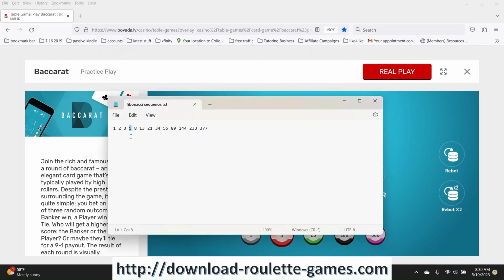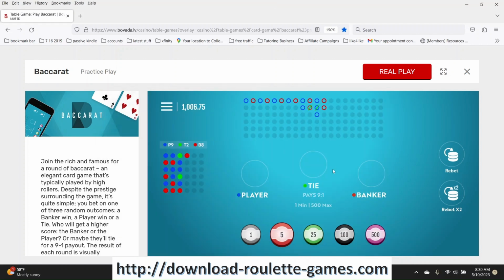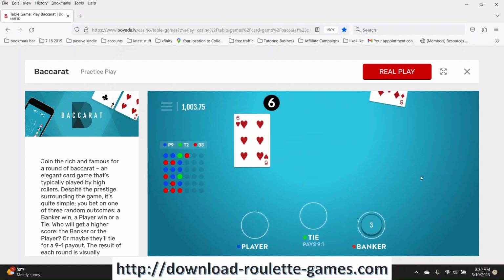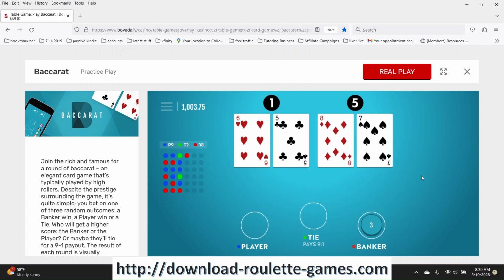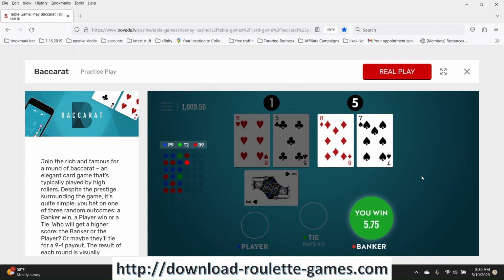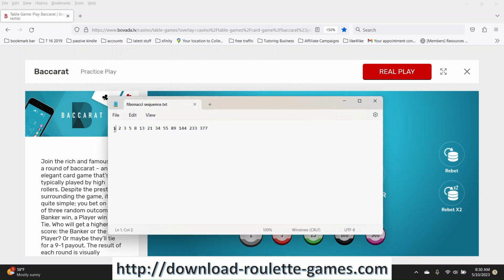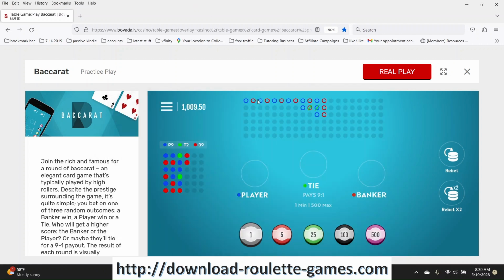Okay, now I'll bet on, it's a $3 bet, and I'll put it on banker. All right, well, that was 2 wins in a row, so I'll jump back to my base bet of 1. And I'm going to continue betting on banker because banker's been coming up.